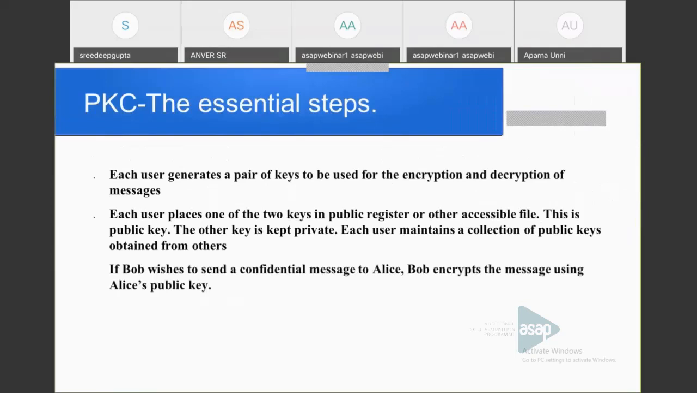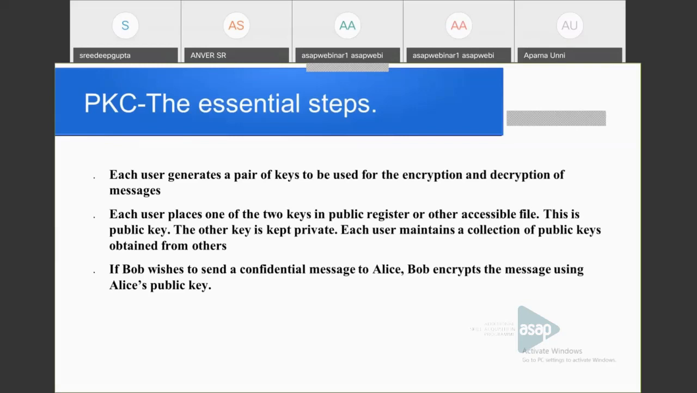So, the essential steps in a public key crypto system. This asymmetric crypto system is also known as a public key crypto system. That is why I wrote it as PKC, public key crypto system. Here, each user generates a pair of keys. If there are n users or n participants, there will be 2n keys. Every user generates 2 keys, his own private key and his own public key, and publicizes one. Each user generates a pair of keys to be used for encryption and decryption, and each user places one of the 2 keys in a public register or other accessible file.